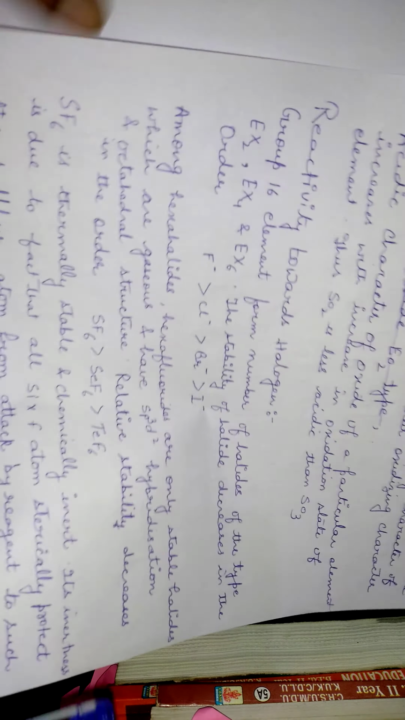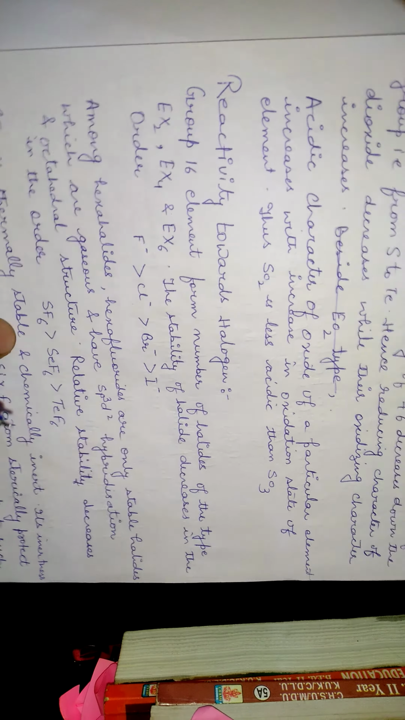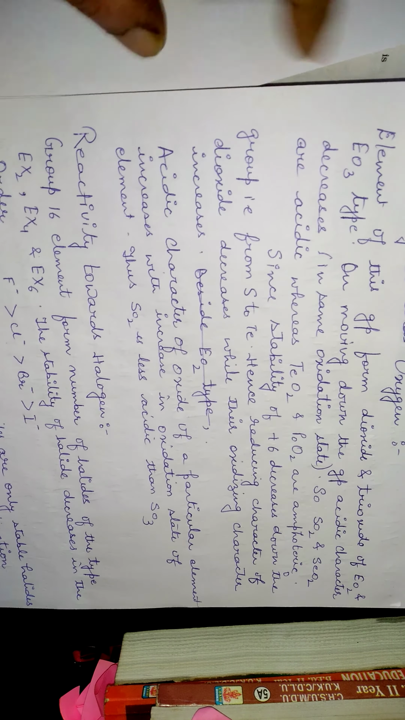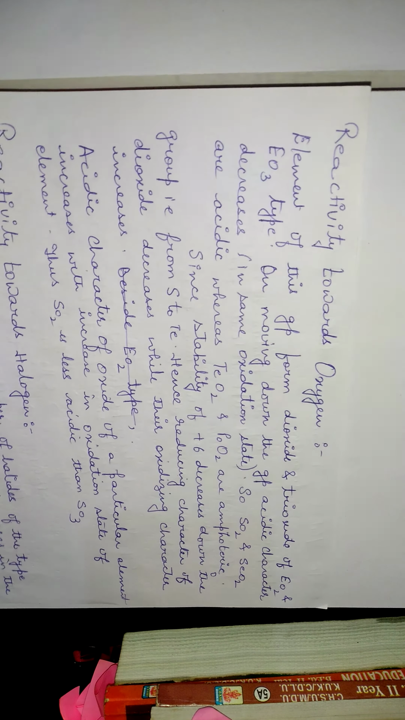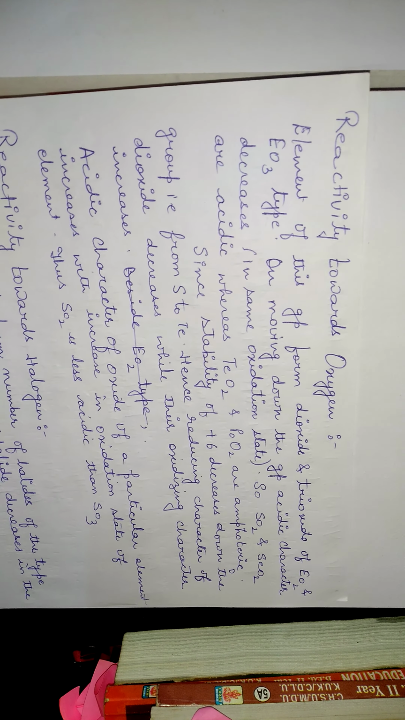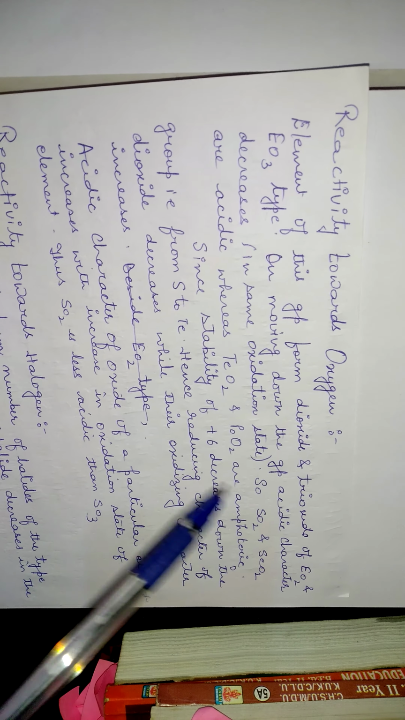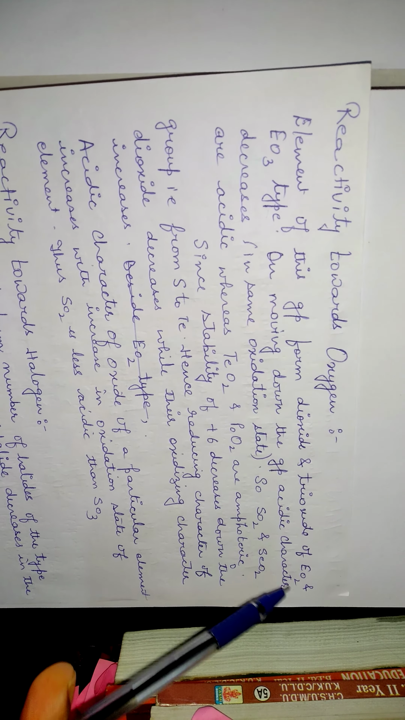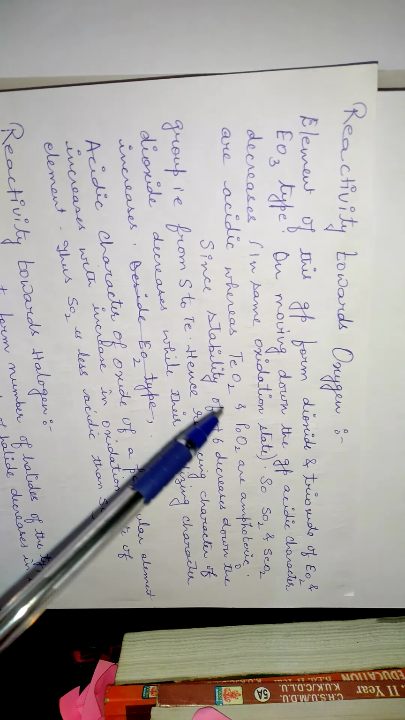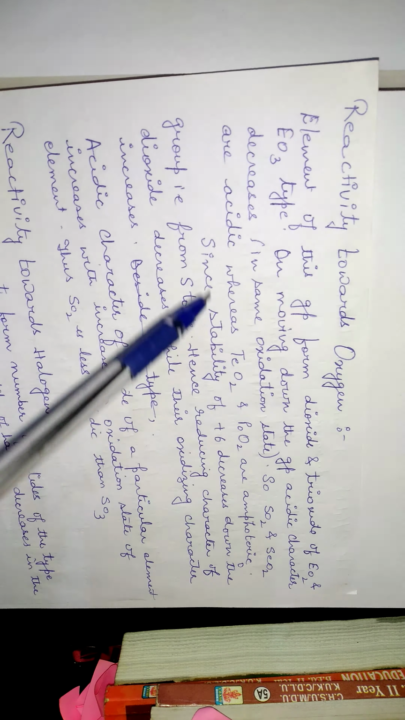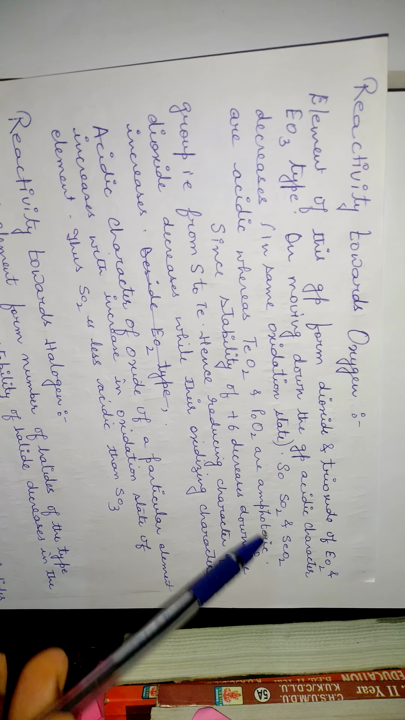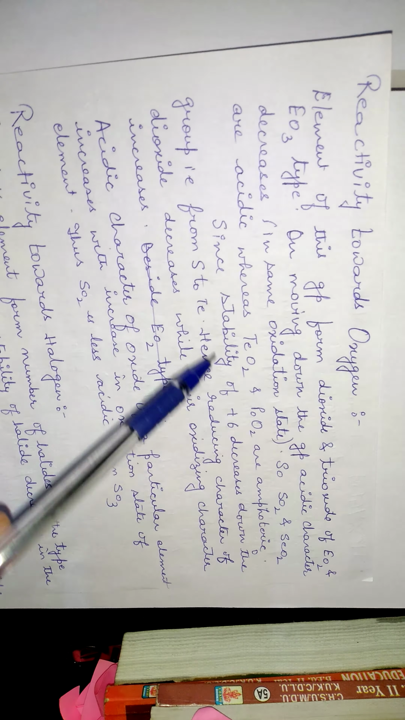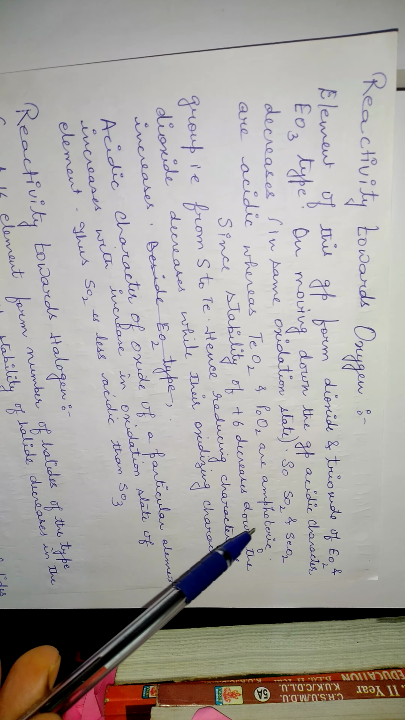All right, so here it is. Now I'm going to read the topics that I have covered for this video. So the first one is the reactivity towards oxygen. Elements of this group form dioxides and trioxides of EO2 and EO3 types. On moving down the group, acidic character decreases in the same oxidation state. So sulfur dioxide and selenium oxide are acidic, whereas tellurium oxide and polonium oxide are amphoteric.